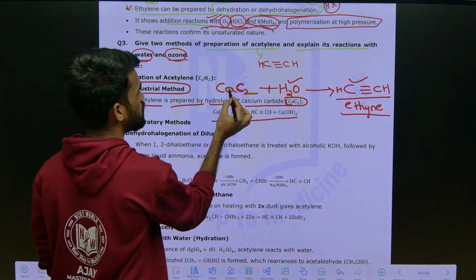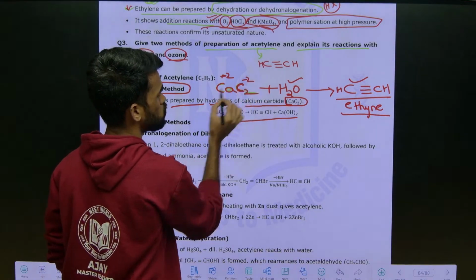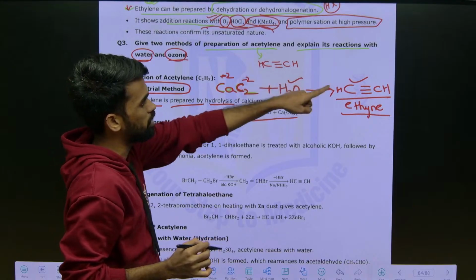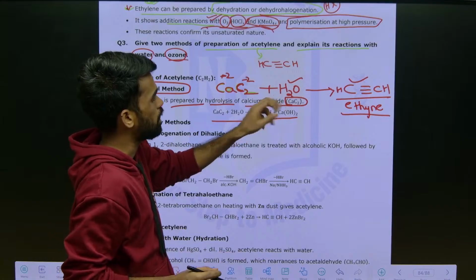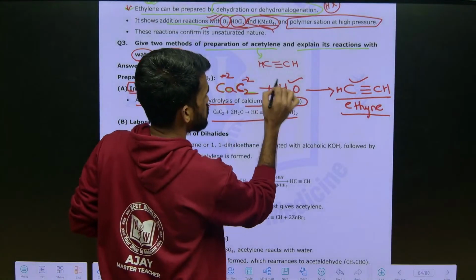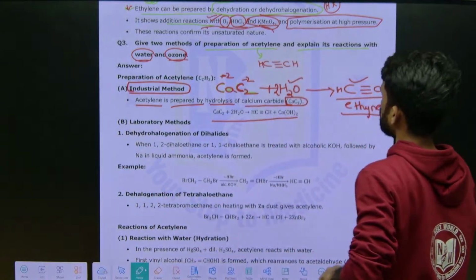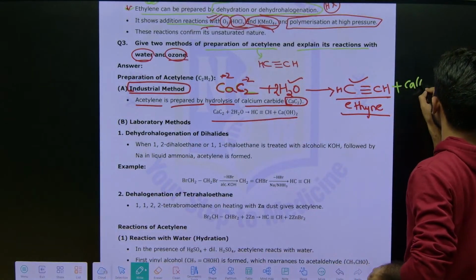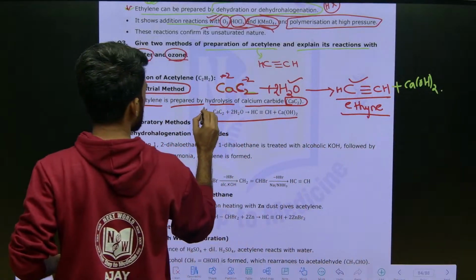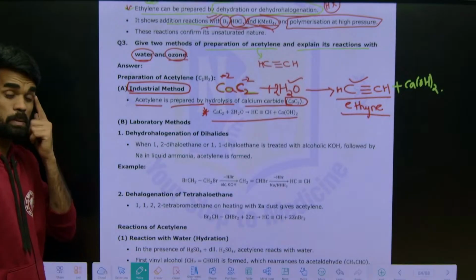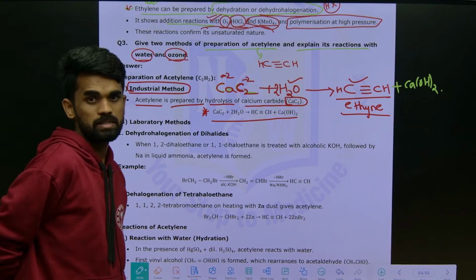See, calcium is a second group element, so it will be +2 charge, and this is -2. So calcium carbide is converting into this format. Now out of this H2O, how many hydrogens are taken? 2 hydrogens. So you need to take 2 OH groups, that whatever OH groups, that will form COOH twice, like this. Okay, so this is the reaction you need to remember for preparation of ethine from carbides, calcium carbides.